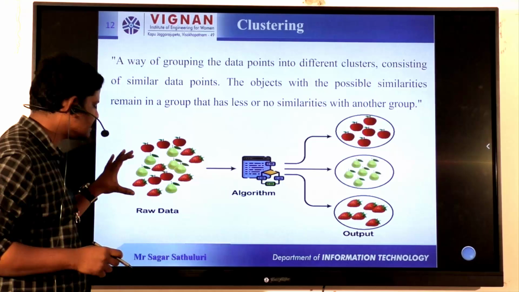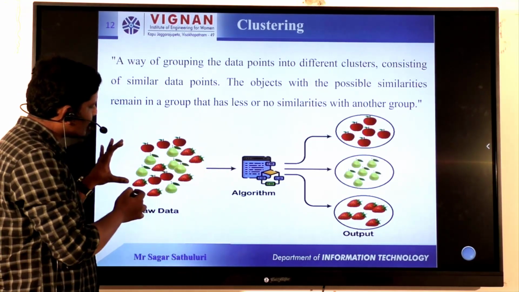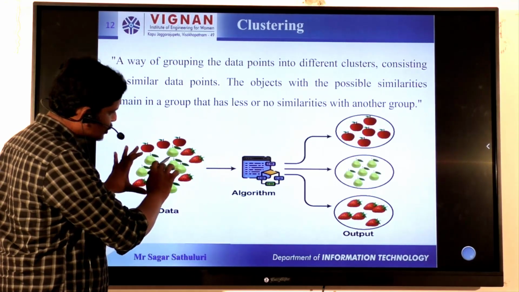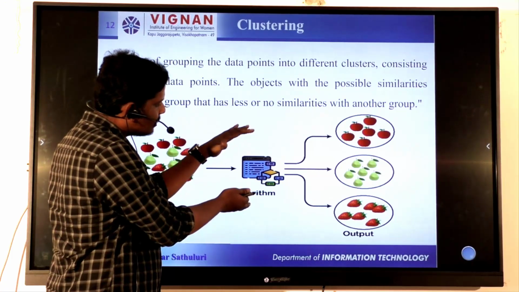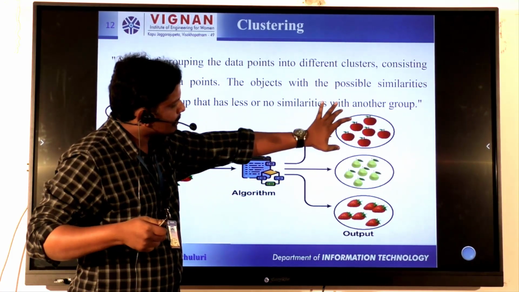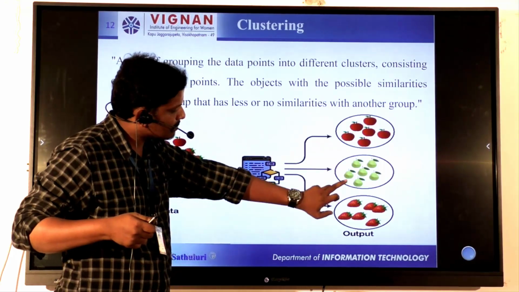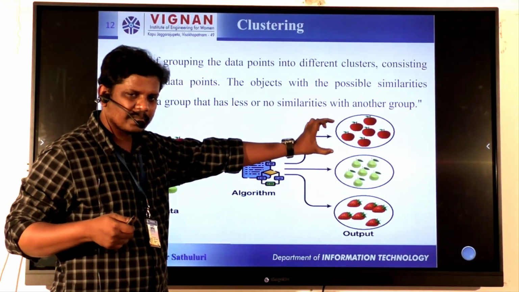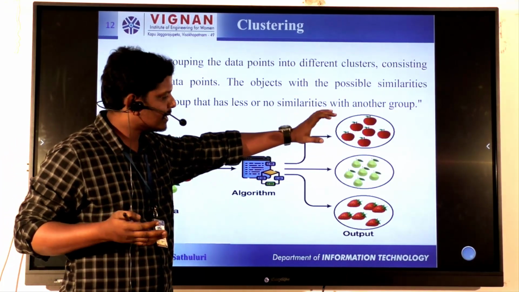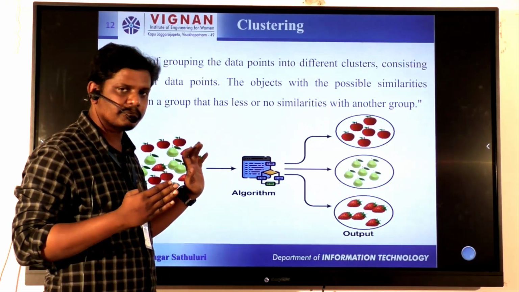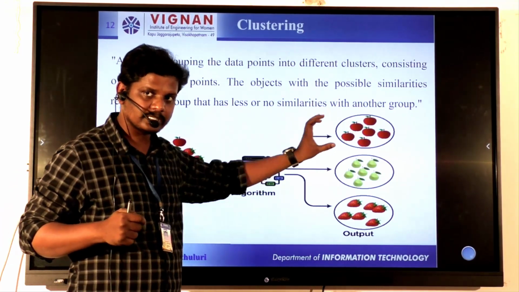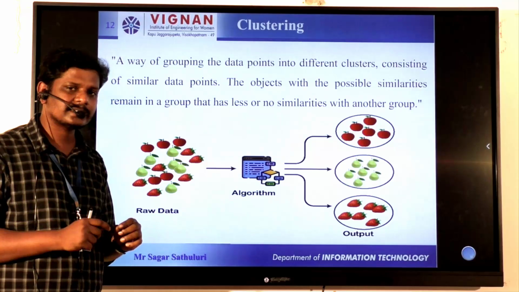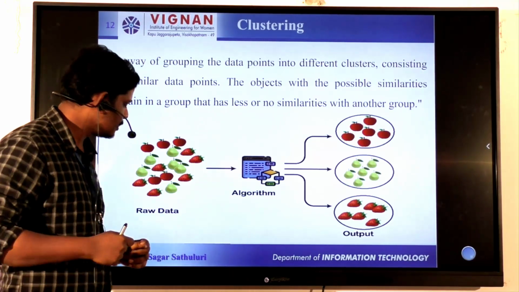If you observe, this is raw data, and this raw data is a combination of apples, strawberries, guavas and so on. We perform some algorithm on that, and it separates apples in one place, guavas in one place and strawberries in one place. This is nothing but clustering. There is no contradiction or clumsiness in that data. By seeing the diagram itself, we can say that this group contains apples, that group contains guavas and this group contains strawberries. Clustering mainly focuses on grouping similar kinds of data items together.